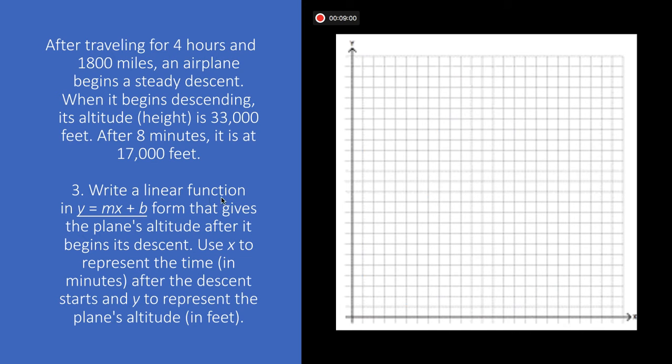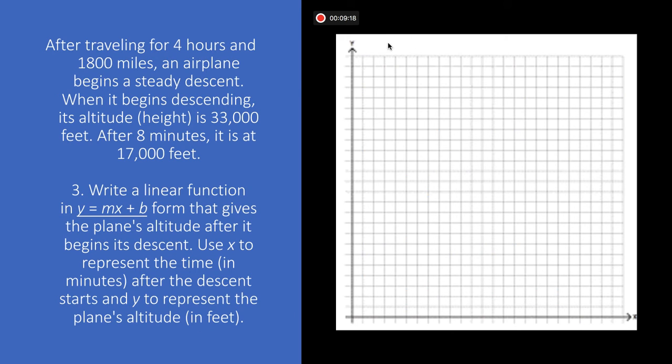It says, write a linear function in y equals mx plus b, which is slope-intercept form, that gives the plane's altitude after it begins its descent. Use x to represent the time in minutes after the descent starts and y to represent the plane's altitude in feet.